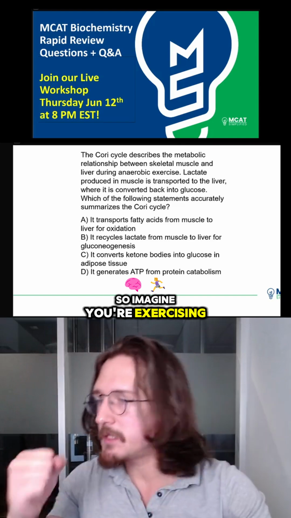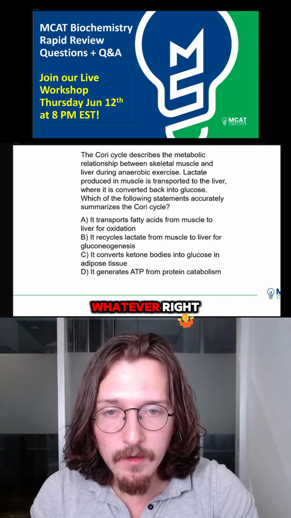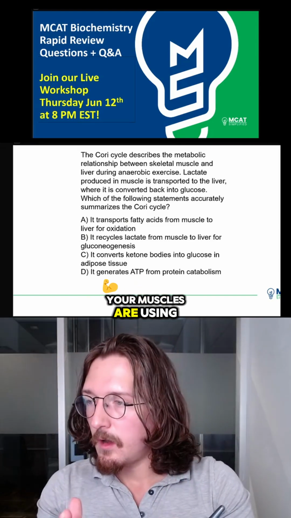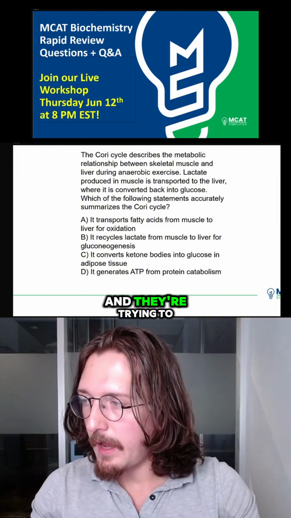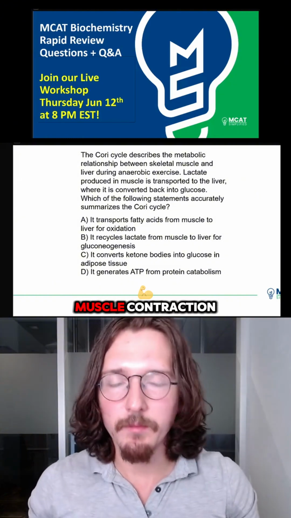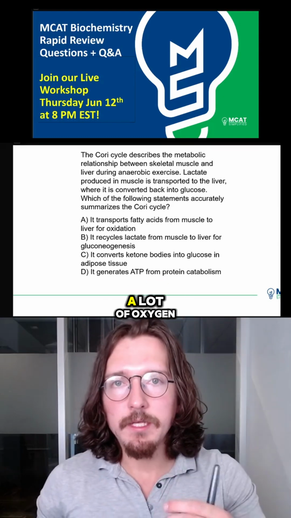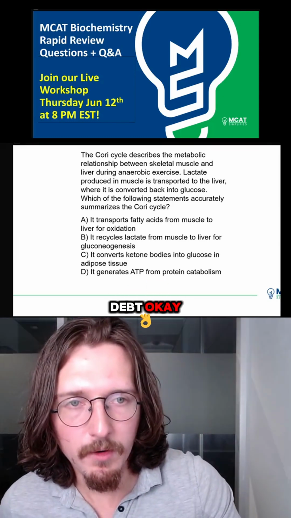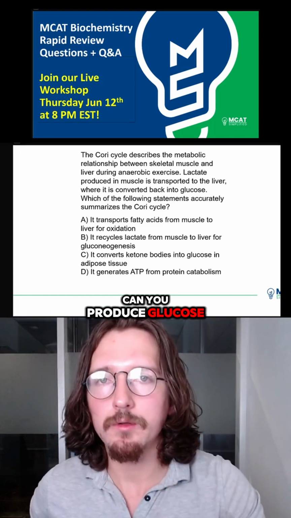So imagine you're exercising, you're running, or you're lifting weights, whatever, right? Your muscles are using up a lot of glucose, and they're trying to synthesize ATP because ATP is necessary for muscle contraction. Now, because they're using a lot of oxygen, you incur an oxygen debt. Okay, and so how can you produce ATP in the absence of oxygen?